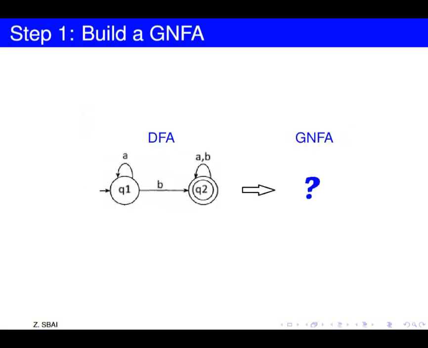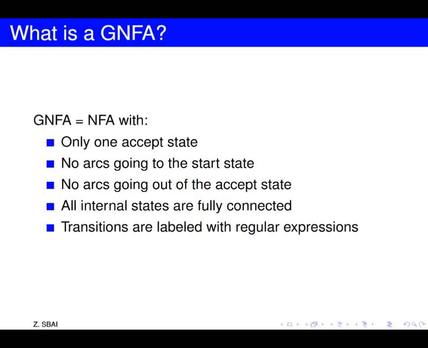So let's start with the first step, which is building the generalized non-deterministic finite automaton. In fact, a generalized non-deterministic finite automaton is a non-deterministic finite automaton with some restrictions. We will have only one accept state.